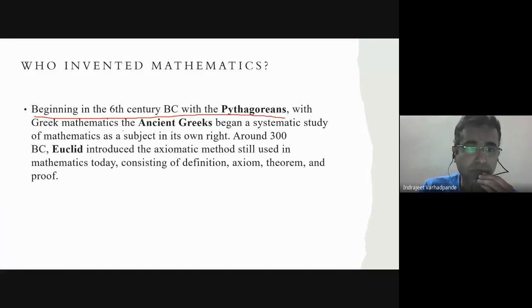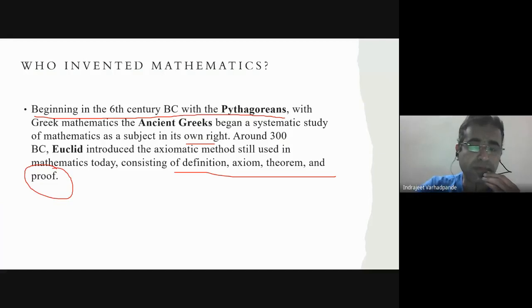So with the Pythagoreans, the ancient Greeks began a systematic study of mathematics as a subject in its own right. Around 300 BC, that is before Christ, Euclid introduced the axiomatic method still used in mathematics today, consisting of definition, axiom, and proof.